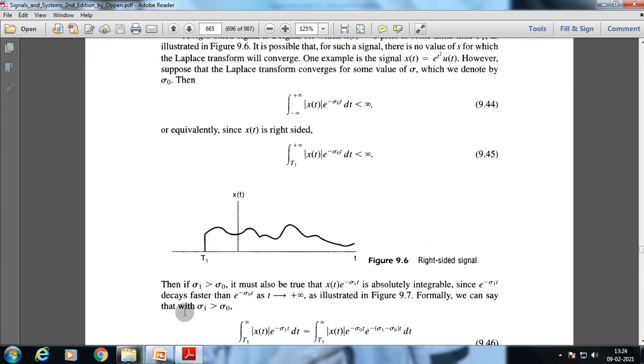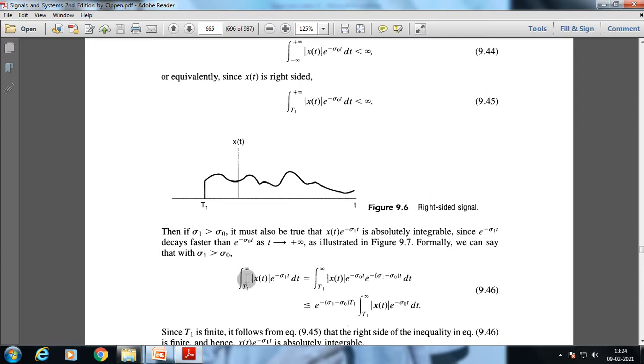Formally, we can say that with sigma 1 greater than sigma 0, the integration from T1 to infinity of mod x of t e to the power minus sigma 1 t dt is equal to the integration from T1 to infinity of mod x of t e to the power minus sigma 0 t times e to the power minus sigma 1 minus sigma 0 t dt, which is less than or equal to e to the power minus sigma 1 minus sigma 0 T1 times the integration from T1 to infinity of mod x of t e to the power minus sigma 0 t dt.